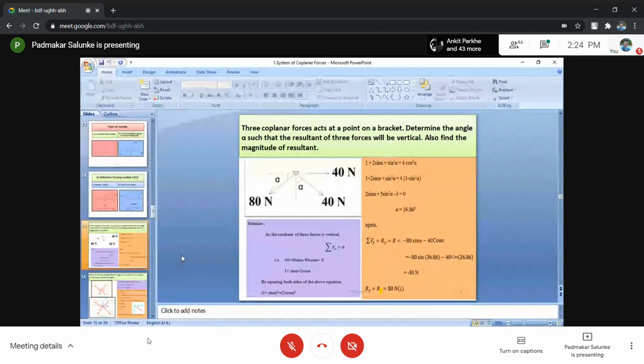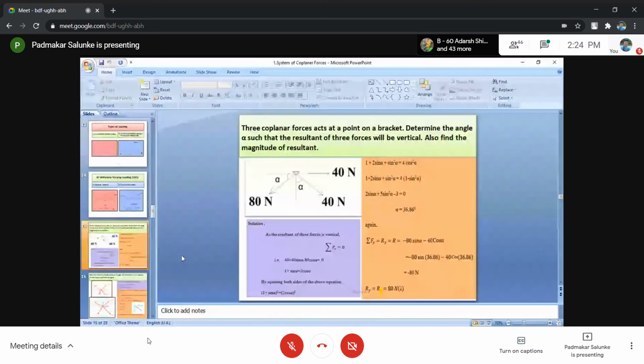Okay, look for that. Carefully check all these three forces. 80 Newton, its inclination with x-axis is alpha. Two 40 Newton forces are given. One force is along positive x-axis, second is in fourth quadrant, but its inclination with y-axis is given as alpha. Please remember that.